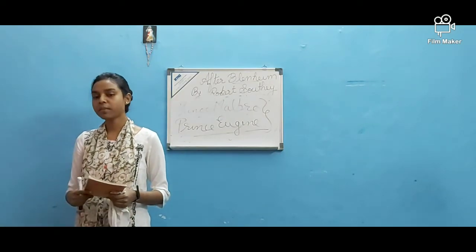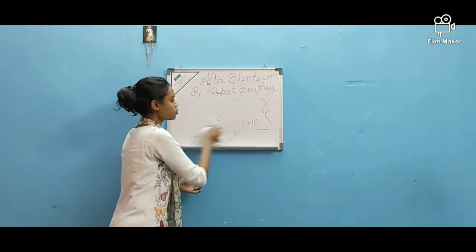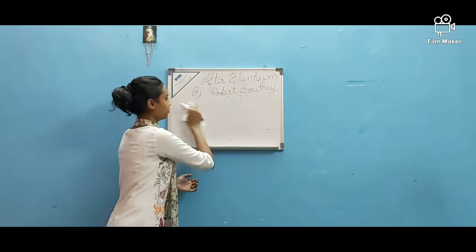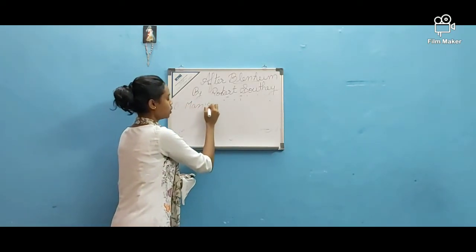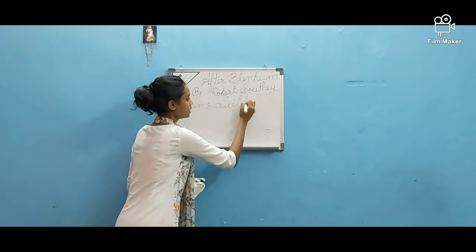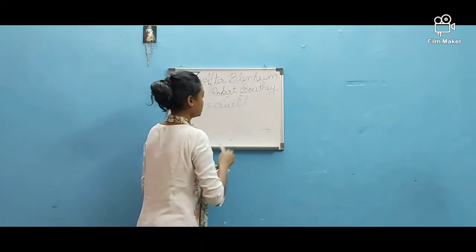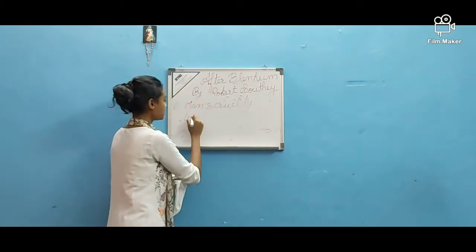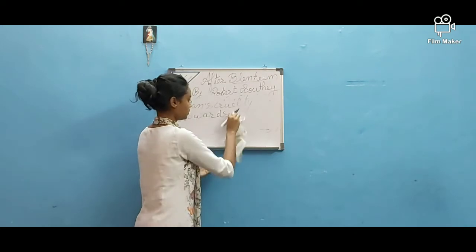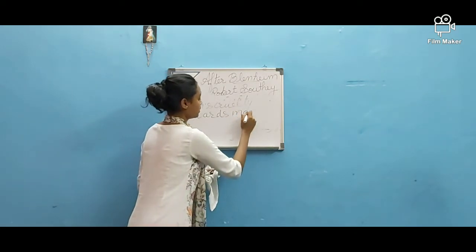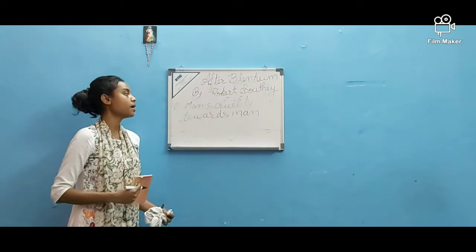Okay, so there are three main themes to be discussed in this poem. The first one is man's cruelty towards man. So the first theme in this poem is man's cruelty towards man.